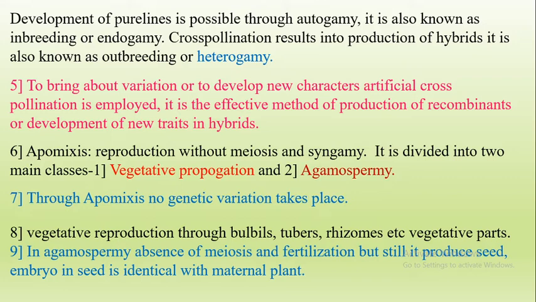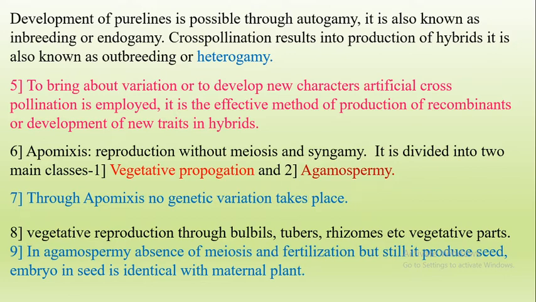Then second, that is apomixis. Amphimixis means the plants reproduce sexually, and they may be autogamous or heterogamous, that is, self-pollinated or cross-pollinated. Then apomixis. Apomixis means reproduction without meiosis and syngamy.